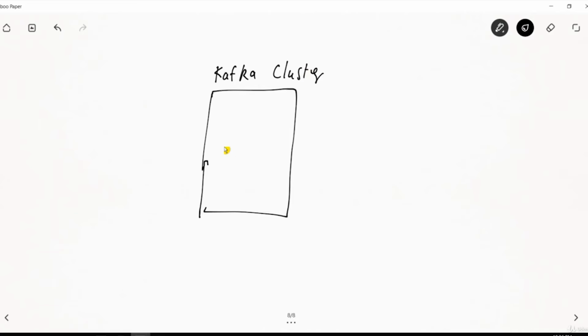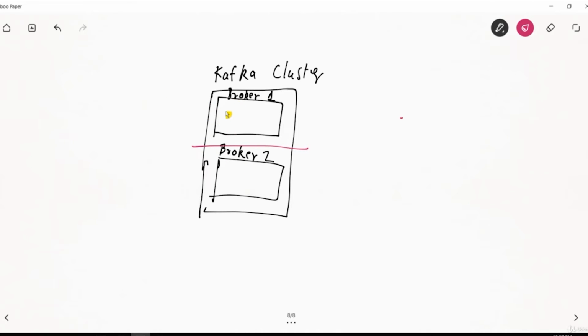Let's go to the diagram, how it looks. Let's say this is my Kafka cluster. Let me draw a diagram that has only two brokers. Let's say this is my broker 1, and let's say this is my broker 2. That means when I'm saying broker 1 and broker 2, I am having two machines in the cluster. So this cluster is having only two machines.